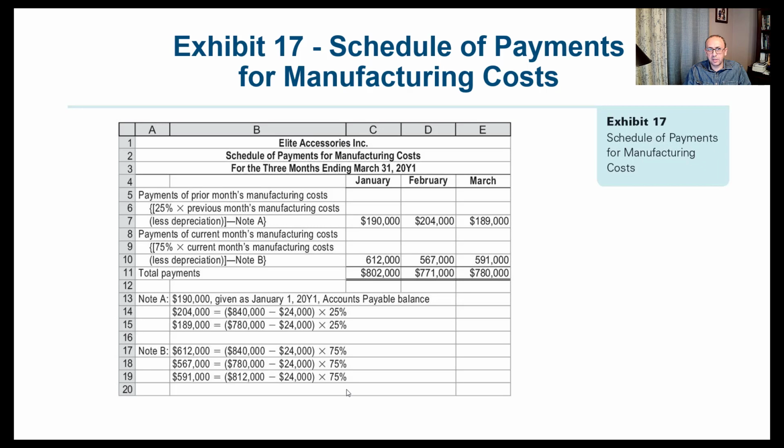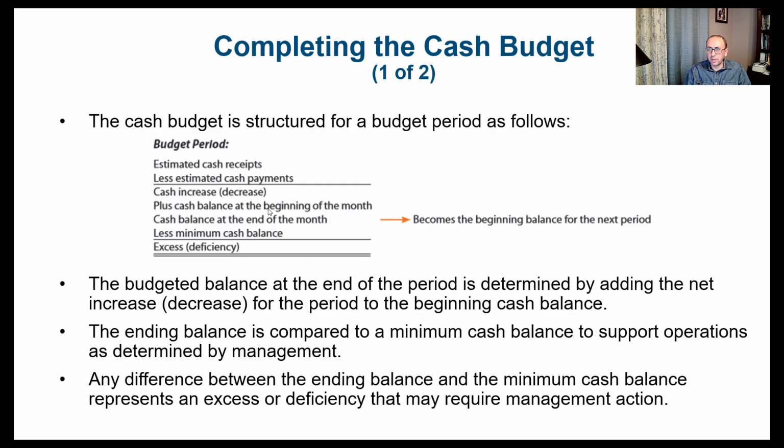Now let's complete the cash budget. So the cash budget is structured for a budget period as follows. We have the estimated cash receipts or cash collections minus the cash payments, which we already did both of these. So we get the amount of cash increase or decrease. If the amount of estimated cash receipts is more than the payments, we'll have a positive value.